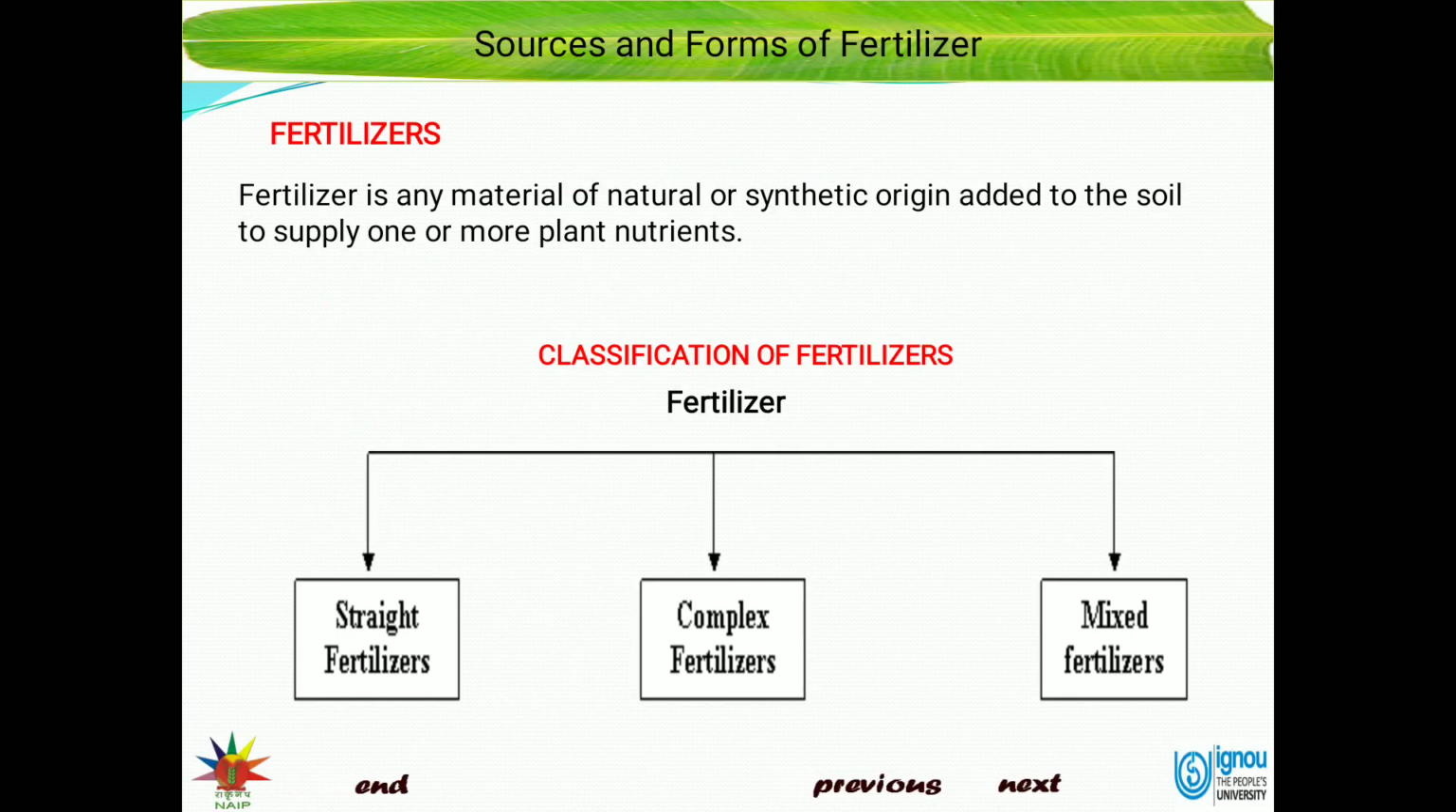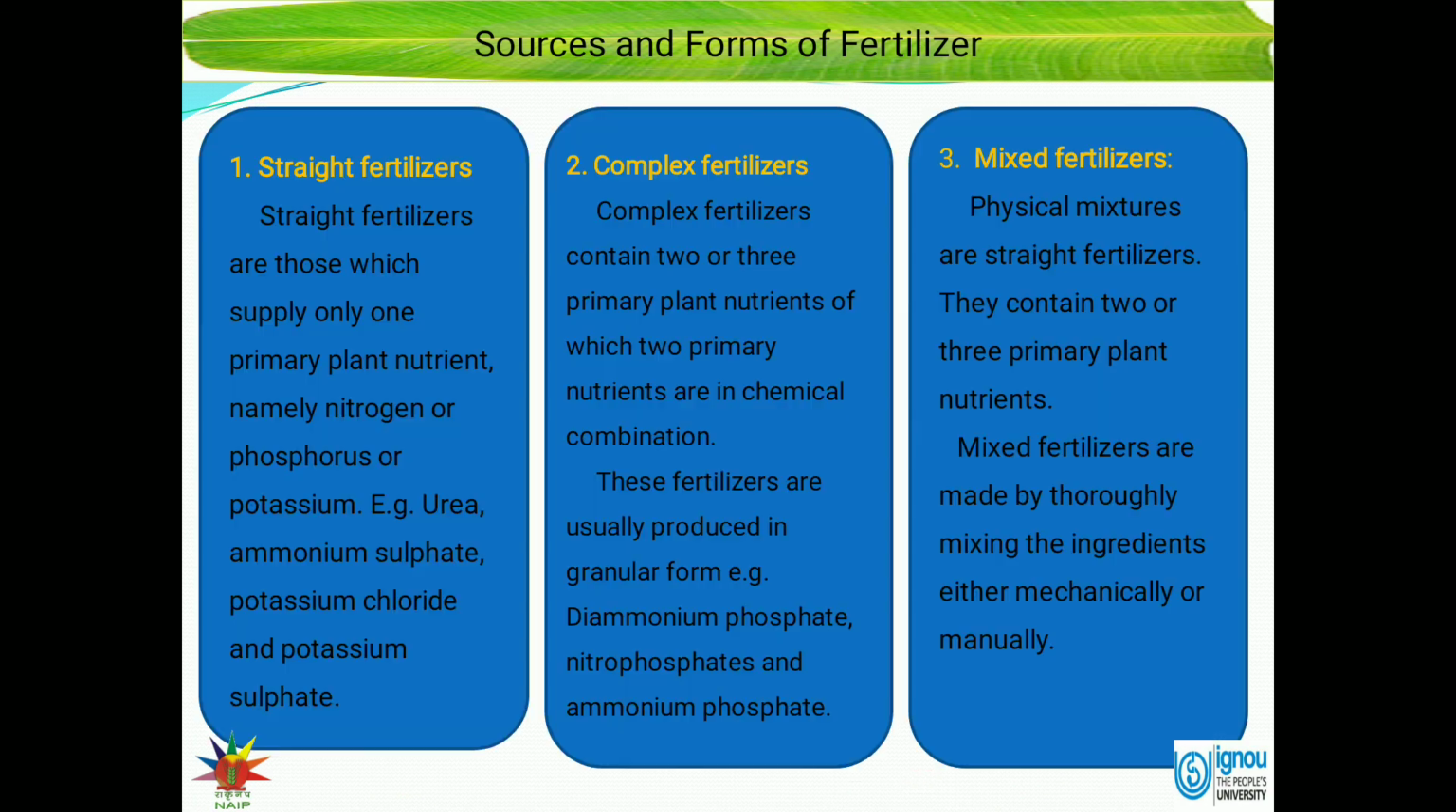According to the primary nutrient content, fertilizers are also classified into three categories: straight fertilizer, complex fertilizer and mixed fertilizer. What is a straight fertilizer? Fertilizers which supply only one primary plant nutrient, namely nitrogen or phosphorus or potassium, are known as straight fertilizers. Examples: urea, ammonium sulfate, potassium chloride and potassium sulfate. Urea contains only nitrogen, and nitrogen is a primary nutrient.